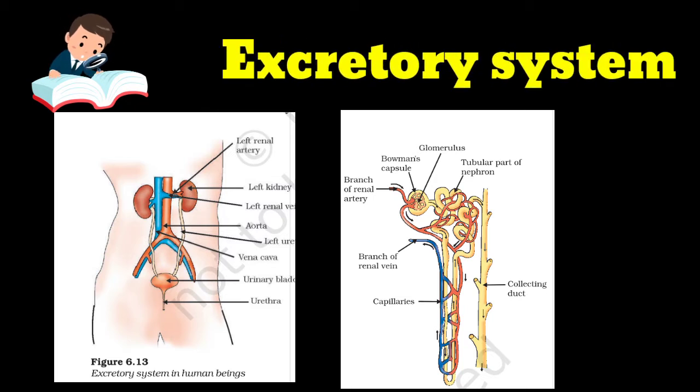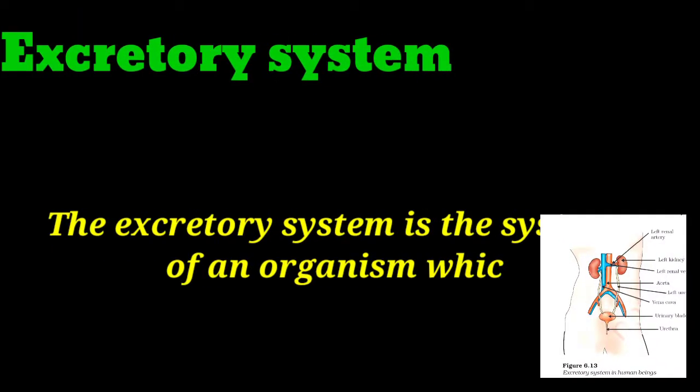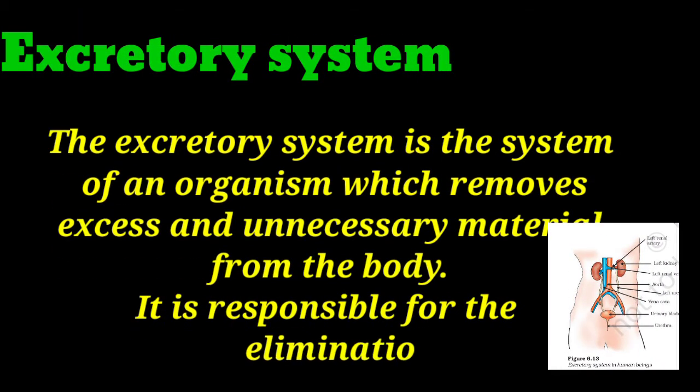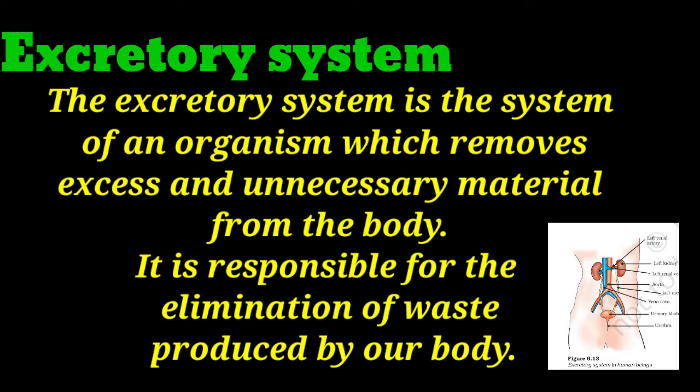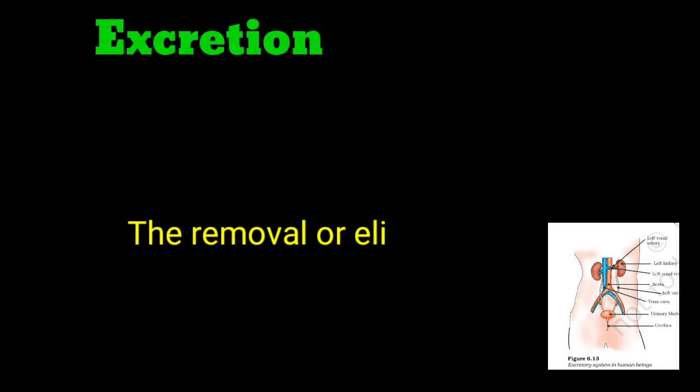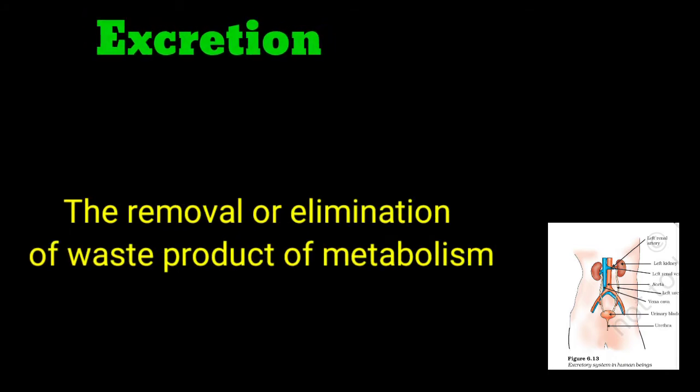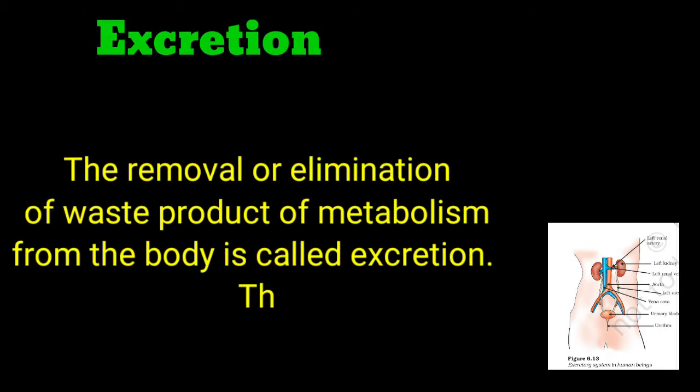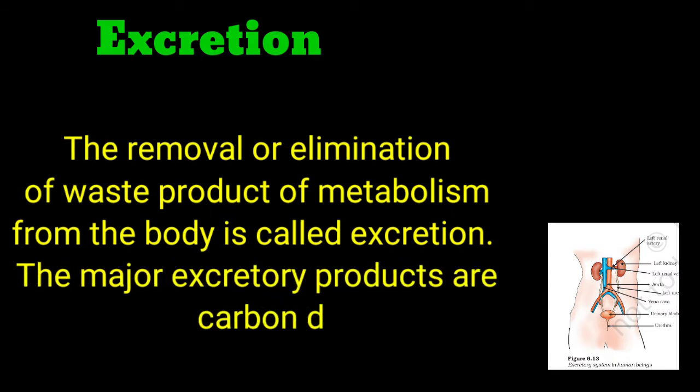Hello students, today's topic is the excretory system. The excretory system is the system of an organism which removes excess and unnecessary material from the body. The removal or elimination of waste products of metabolism from the body is called excretion.